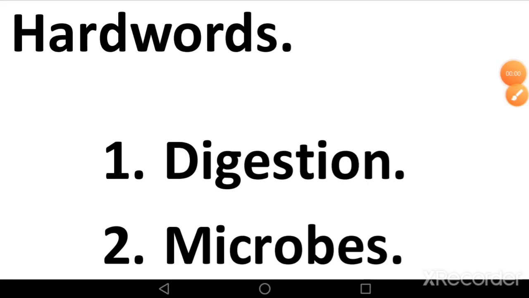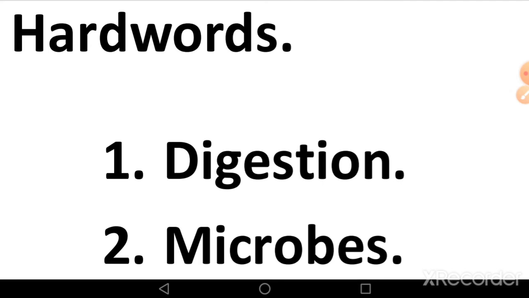So let's understand hard words. First, digestion. It is the process by which food is broken down into a simpler form so that it can be easily taken in or absorbed by the body.